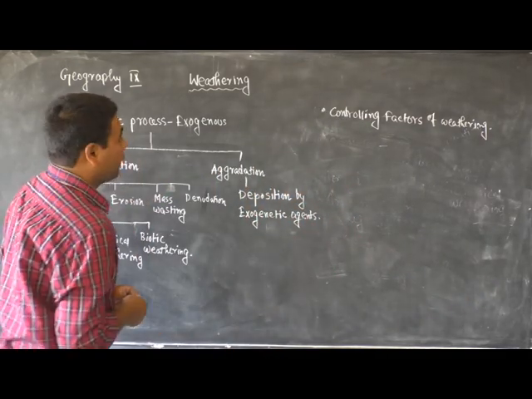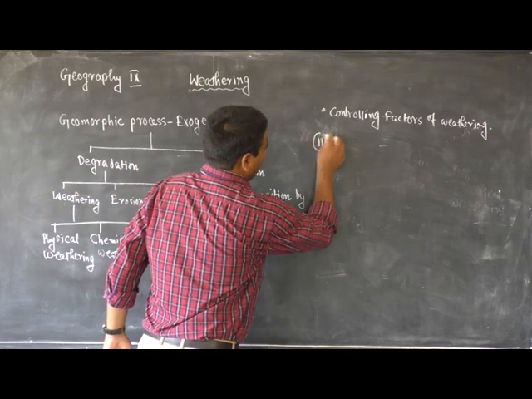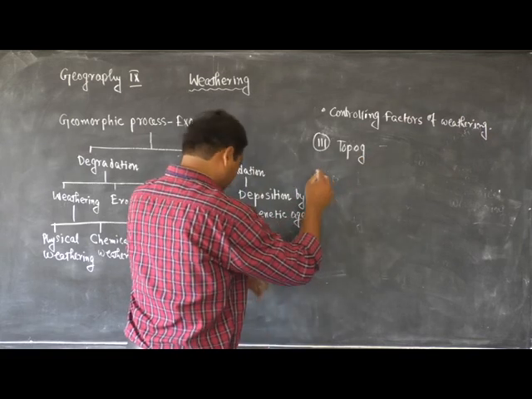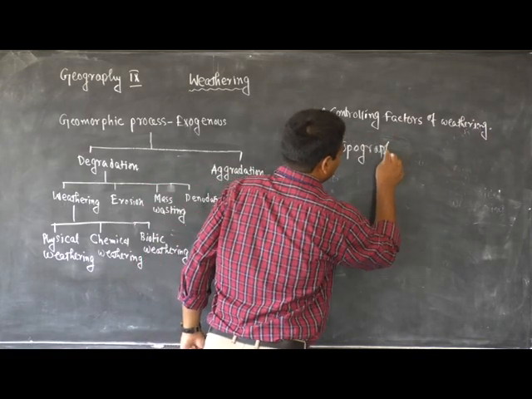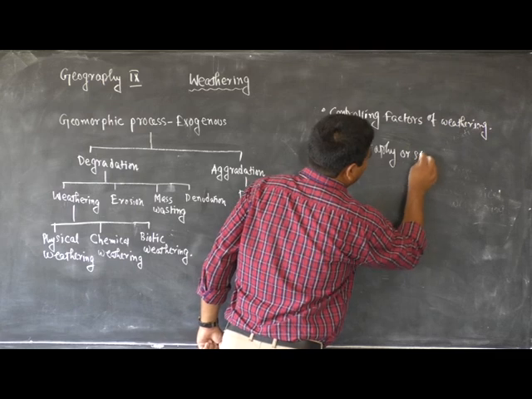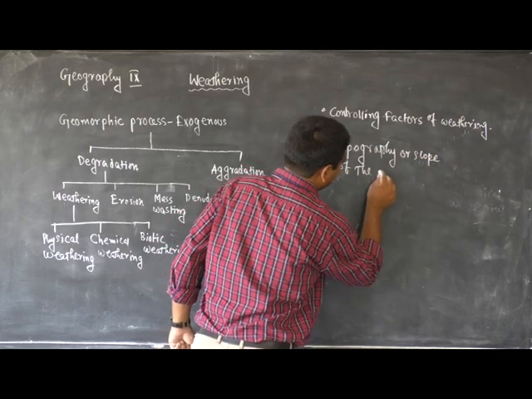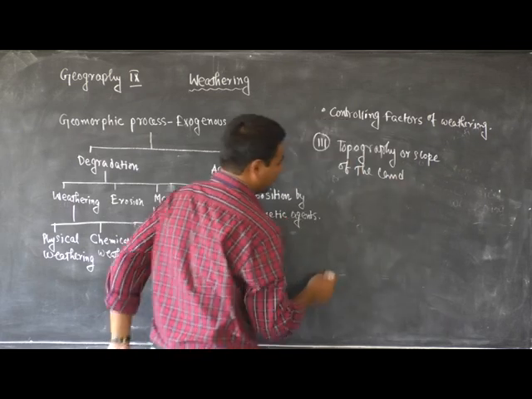And number 3 is topography or slope of the land.